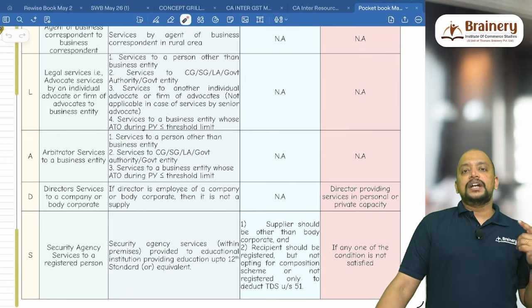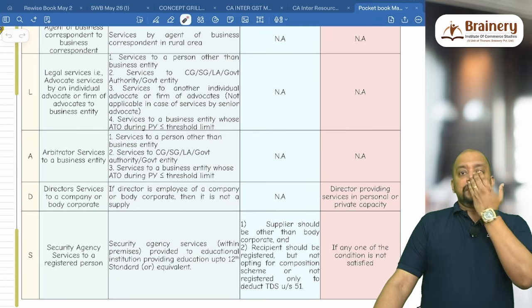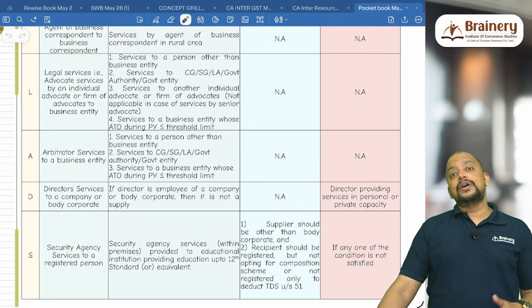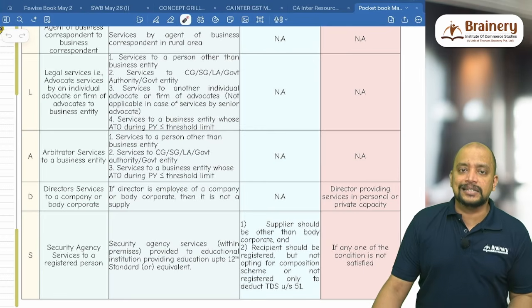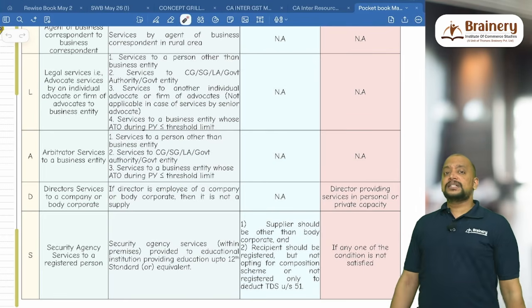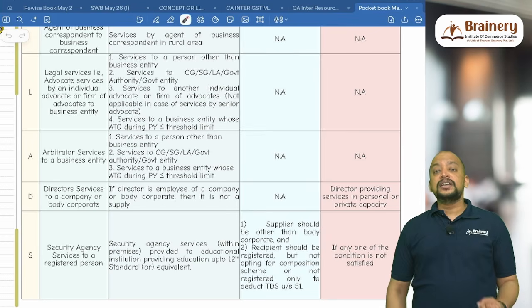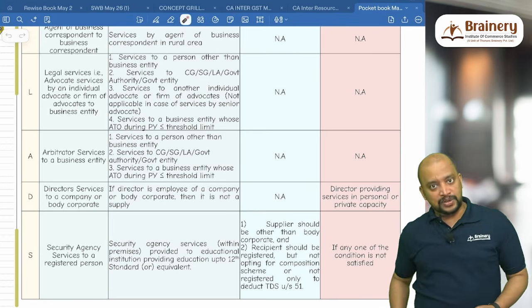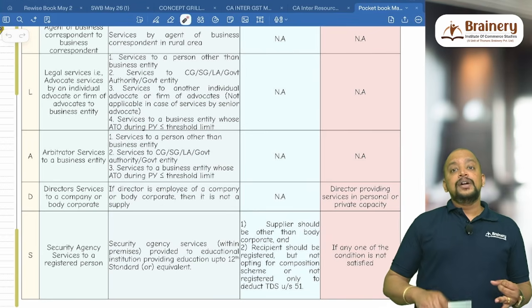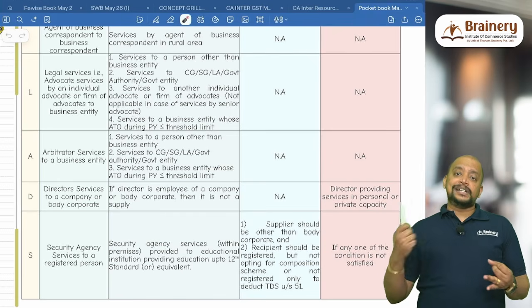Number 1, if the advocate, either individual advocate or firm of advocate, provides services to an individual that is other than business entity, it is exempted. Who is a business entity? Business entity means any person engaged in business is known as business entity. To a person other than business entity is exempted. If they provide services to another advocate or firm of advocate, it is exempted.